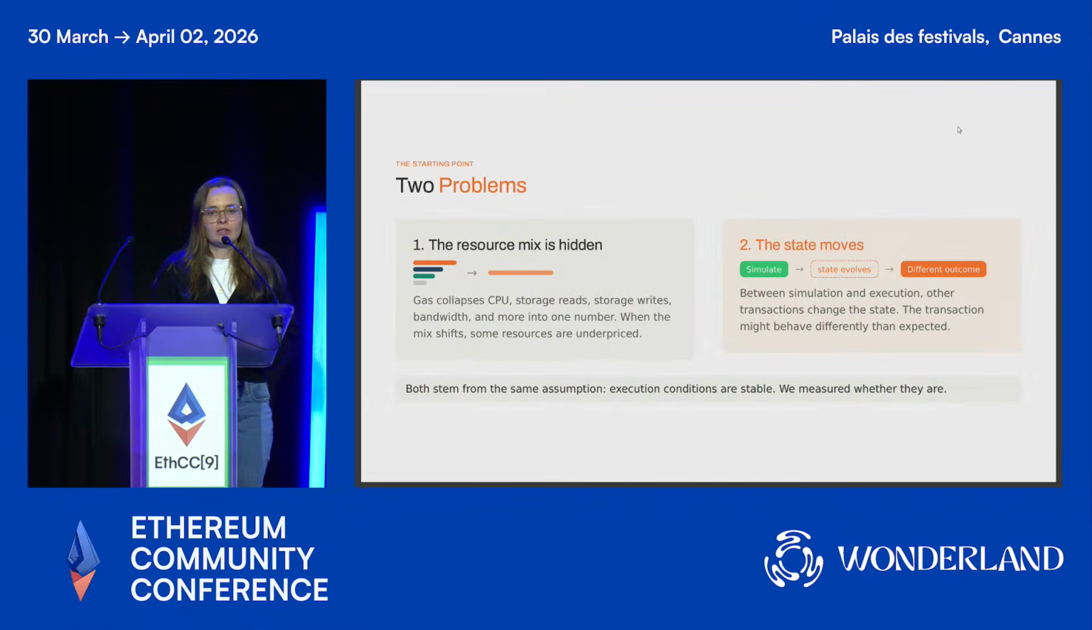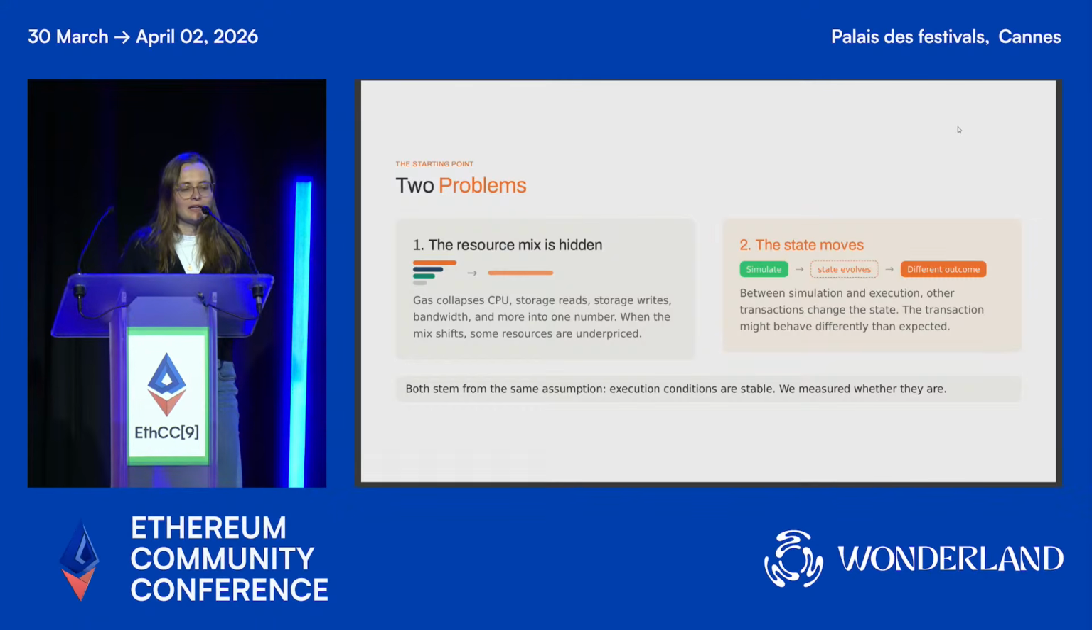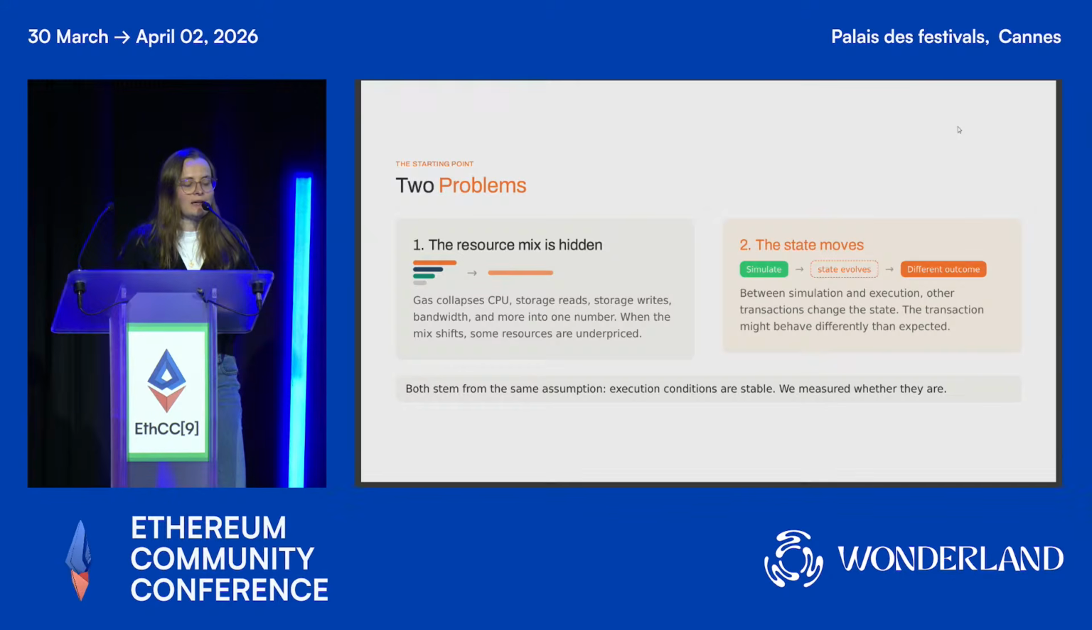This talk is generally motivated by two problems that we have with the EVM pricing today. The first is that gas, as we have it in the EVM, collapses many different resources, so CPU, storage reads, storage writes, bandwidth, and more, all into one single number. This is generally fine if our workload mix stays the same, but if it doesn't, which maybe we would expect with different chains that all use the same EVM, or even on the same chain as it evolves over time, it isn't fine anymore, because if the resource mix shifts but the relative pricing stays the same, some resources will be underpriced.